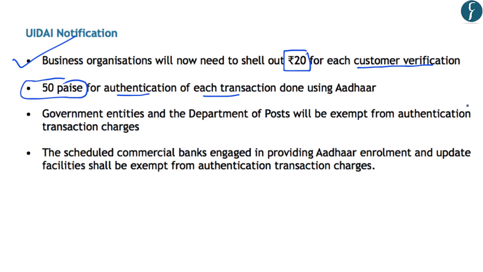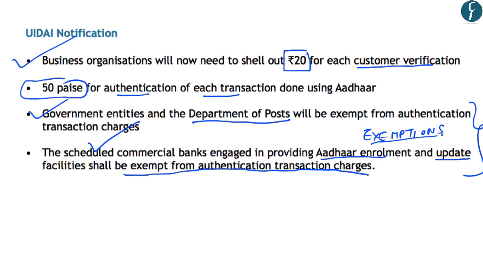However, there are certain exemptions, and these exemptions are available to the government entities and Department of Posts. And these departments will not have to pay the authentication transaction charges. Further, all those scheduled commercial banks which are engaged in providing Aadhaar enrollment and update facilities will also be exempt from the authentication transaction charges. So these two are the exemptions, and besides these two, all other entities will have to pay for their customer verification or any transaction which is done using Aadhaar.